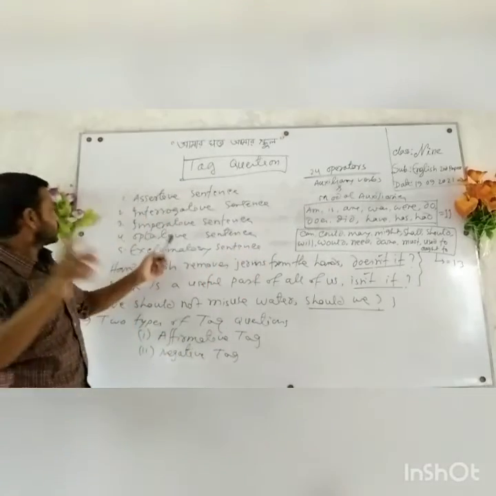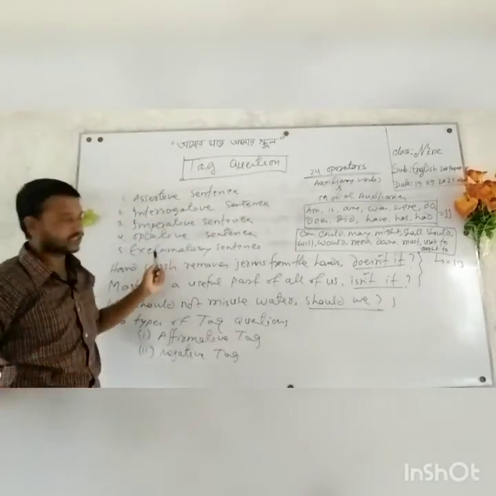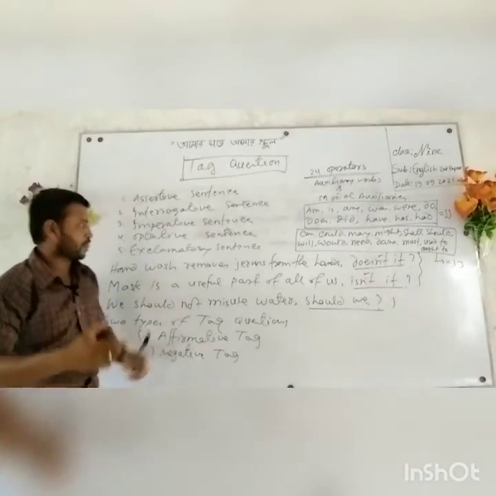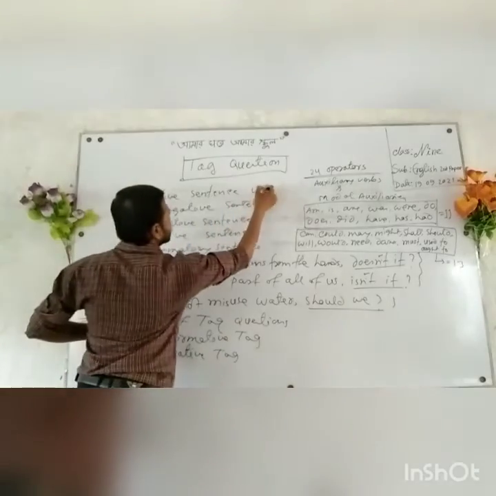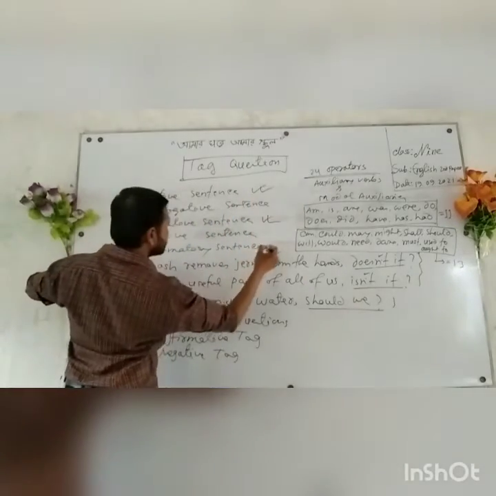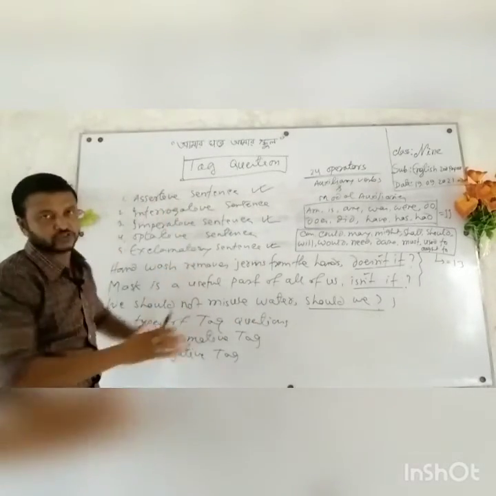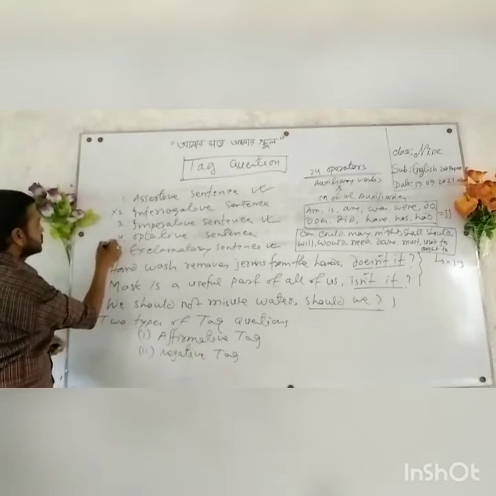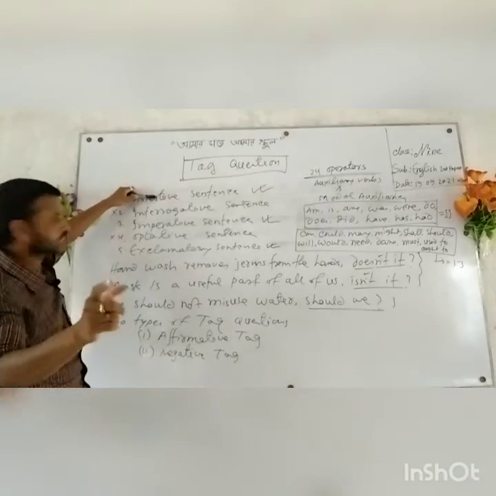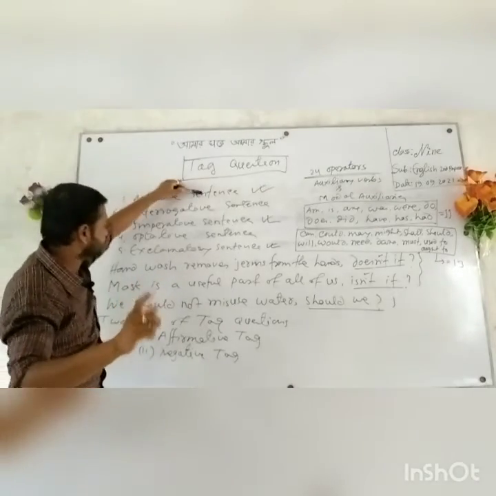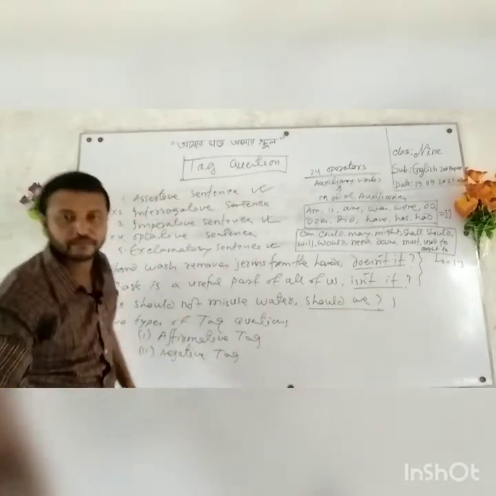Assertive sentence, interrogative sentence, imperative sentence, optative sentence and exclamatory sentence. To form tag questions, only 3 of these types of sentences are used, not the other 2. Understand? So let's practice. At first I will show you an assertive sentence, then an imperative sentence, and then an exclamatory sentence.